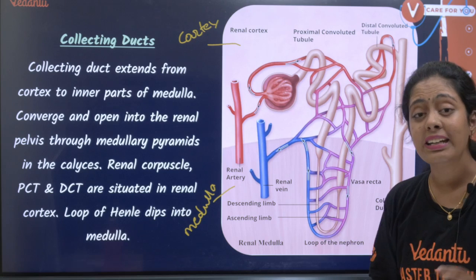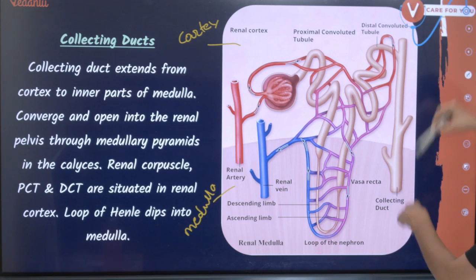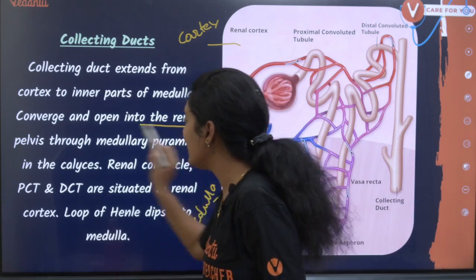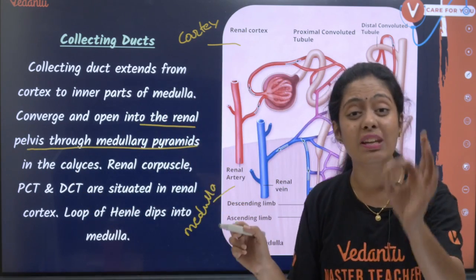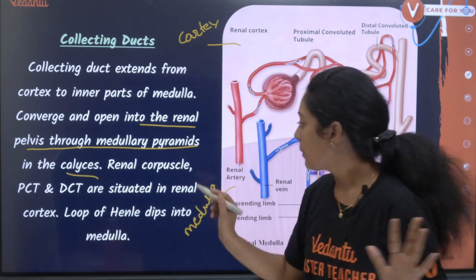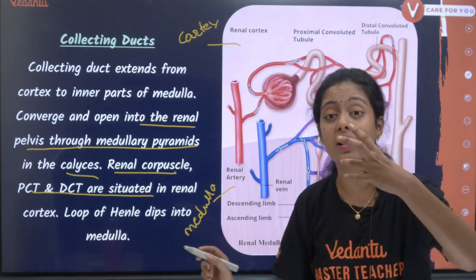Okay, so the collecting duct extends from the cortex into the medulla. They converge and open into the renal pelvis through the medullary pyramid in the calyces. Very important: renal corpuscle, PCT and DCT are situated in the cortex.